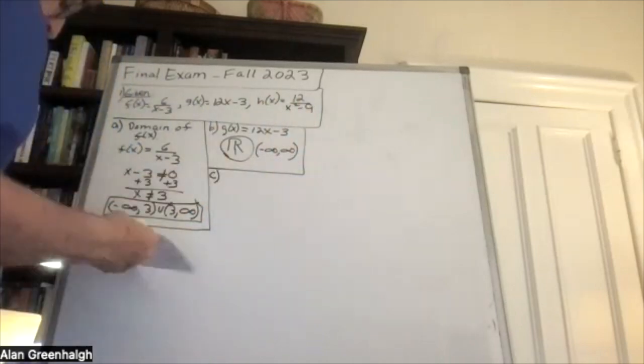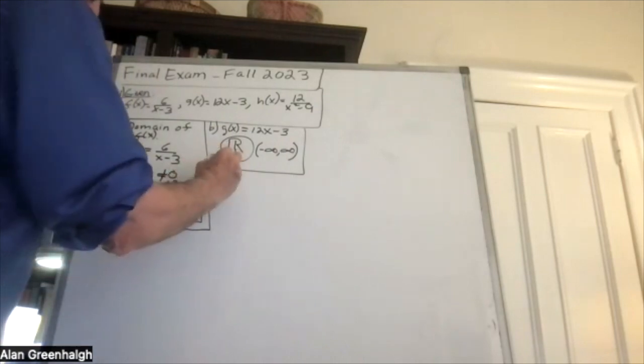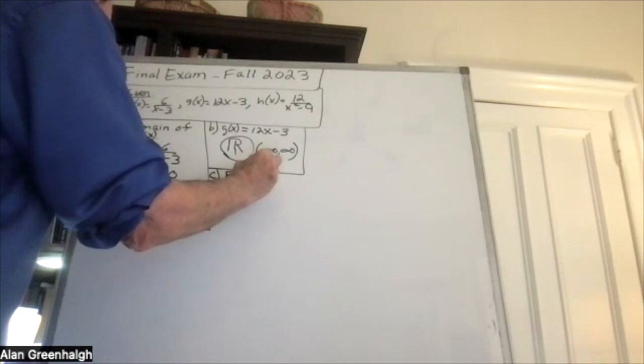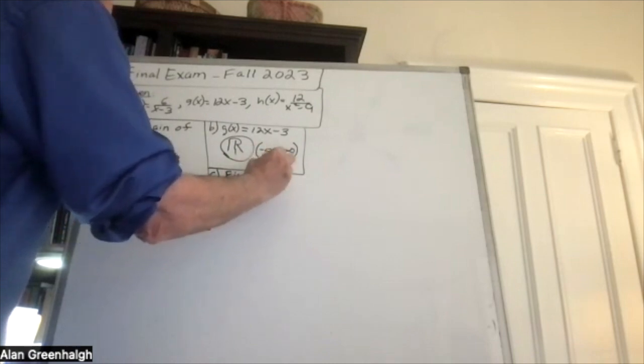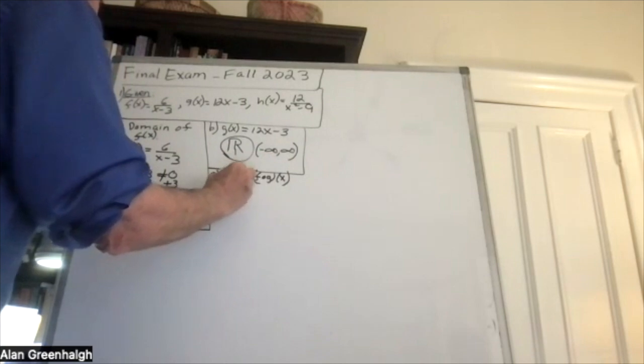Question C. Find f of g of x, which means we want f of g of x.